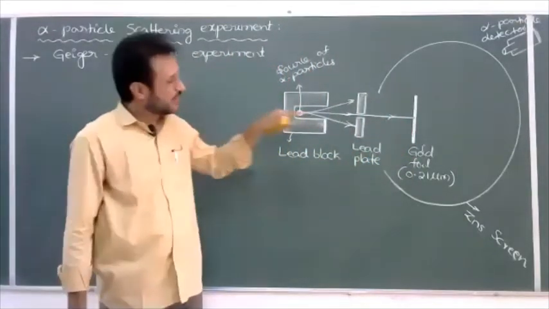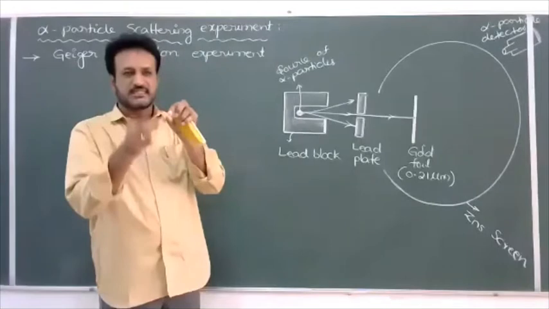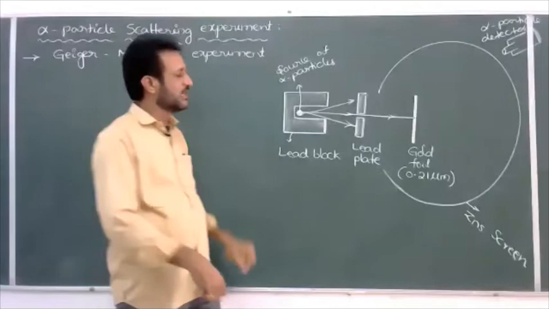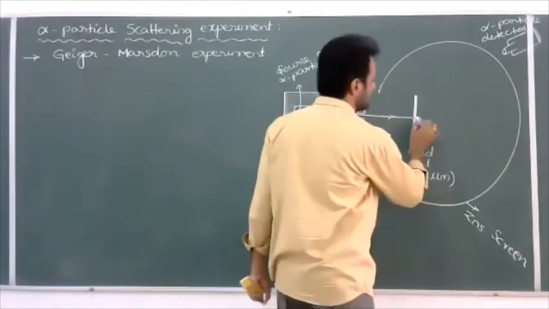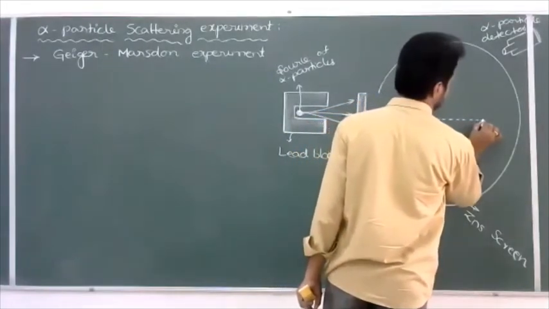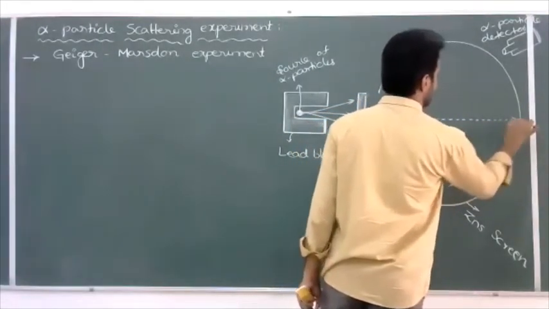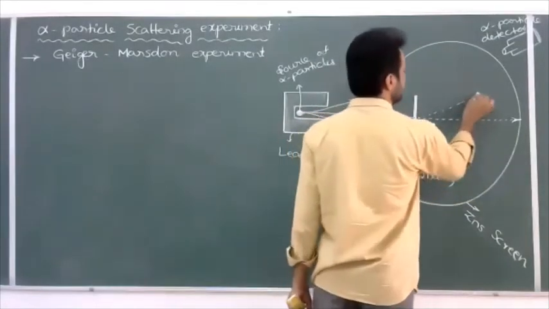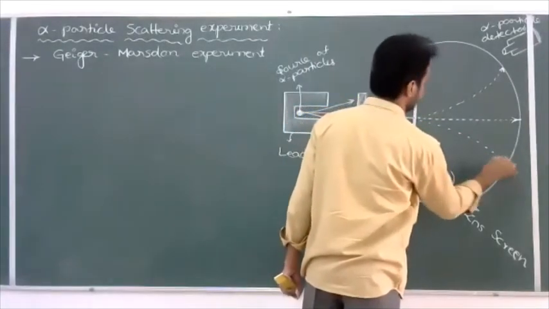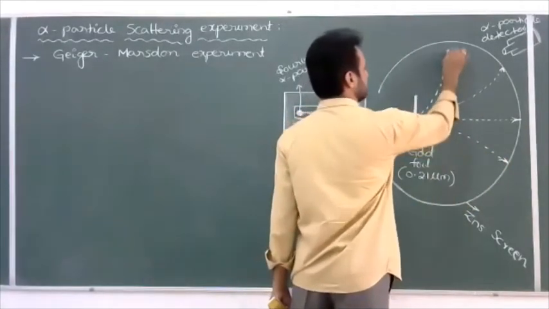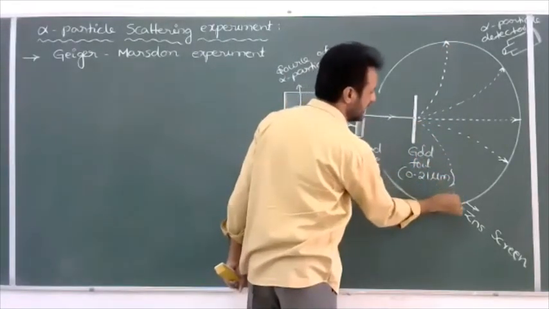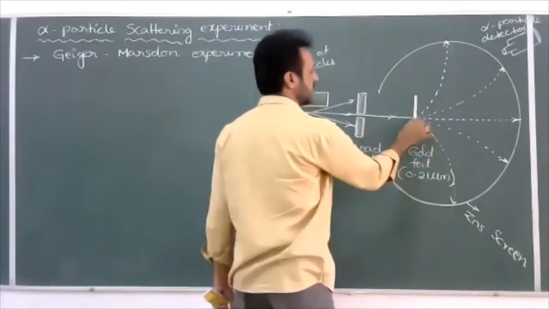Once the alpha particles collide with the nucleus, the gold is a malleable, thin sheet. That's why they can collide with atoms of the gold, or the nucleus of the gold, and then the alpha particles will come outside and they may strike the zinc sulfide screen like this. We are observing how alpha particles are colliding with the zinc sulfide screen. On either side, we can take it like this. Both sides we can show the alpha particles deviating their path and colliding also like this.